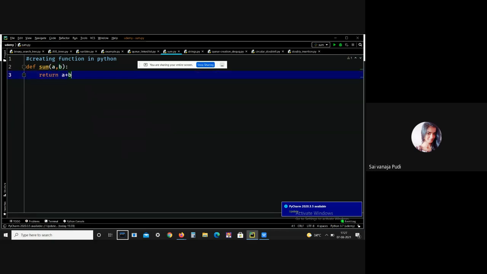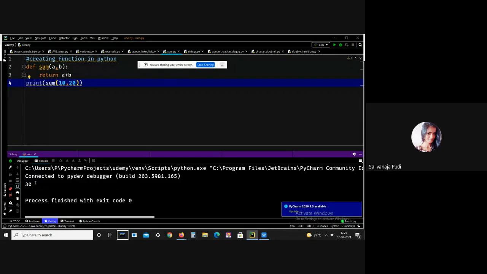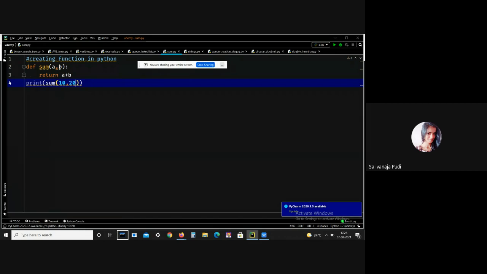Okay, here I just want to take A equals 10, B equals 20. Now print sum of 10 comma 20. See, we got the output, that is 30. Means here I am printing the sum function with the arguments, giving parentheses like A and B. Okay, this is all about arguments in Python.